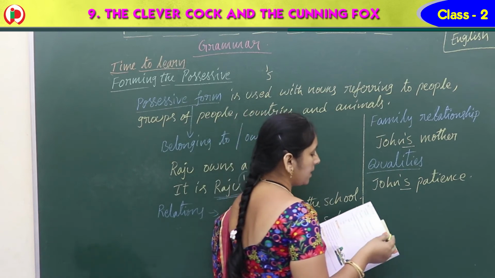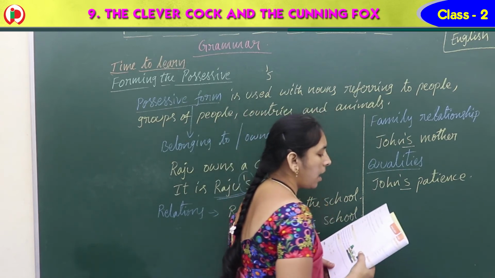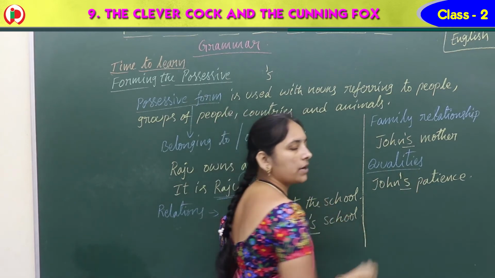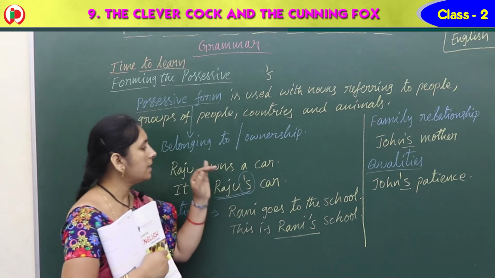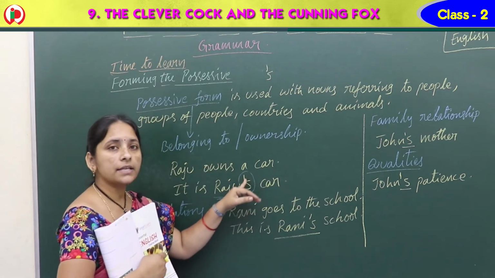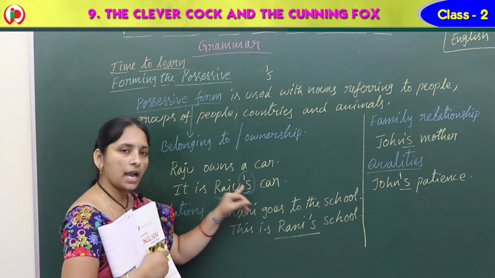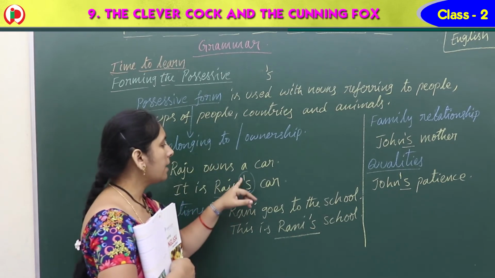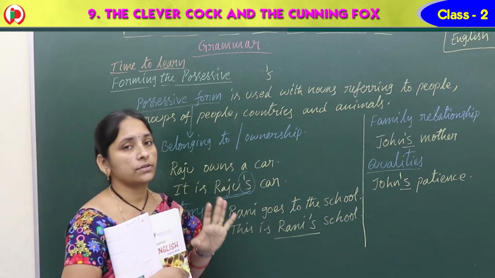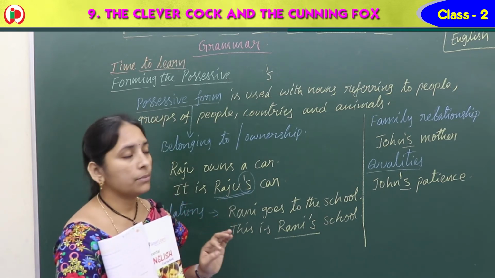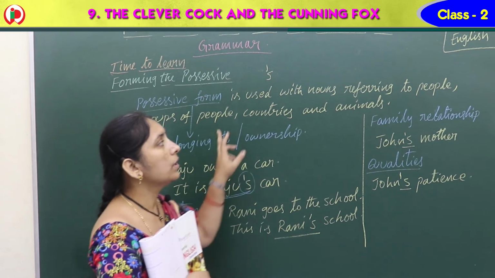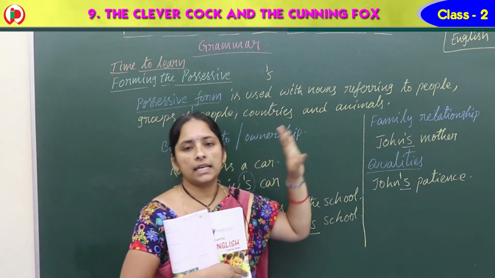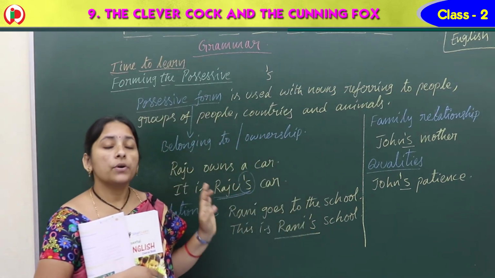And another one is how to form the possessive. Did you understand now? Possessive form means where it is necessary, we should add just an apostrophe. This is called an apostrophe, or upper comma, and that is called the possessive form. Where can we use the possessive form? Only referring to people, groups of people, countries and animals. For all of them we can use the possessive form.